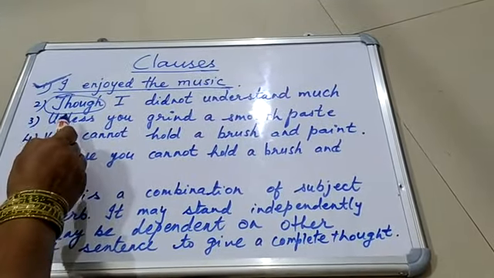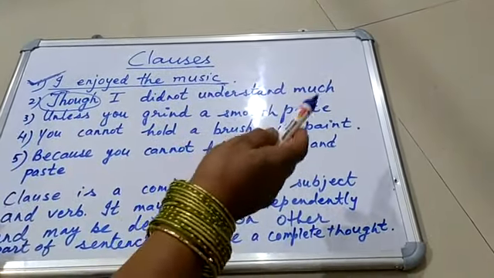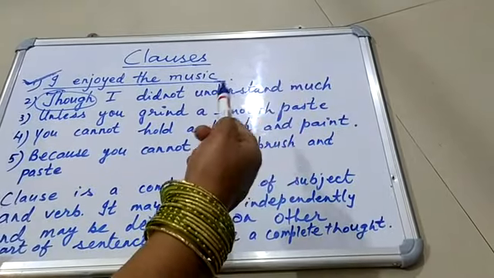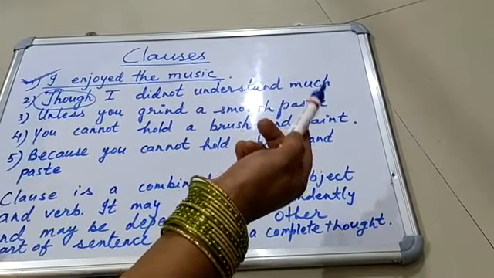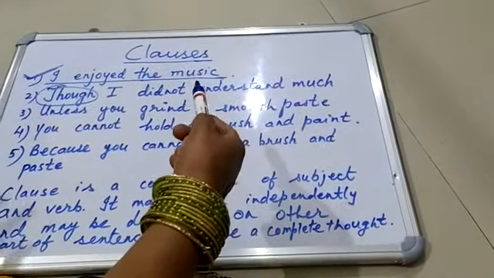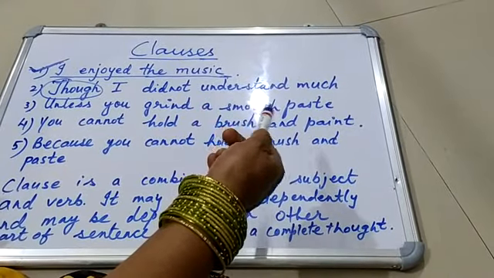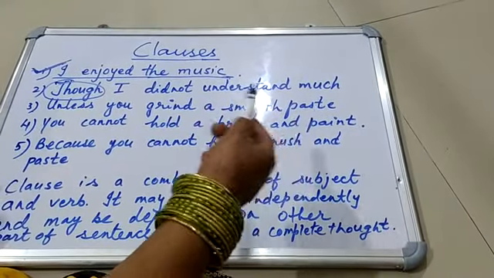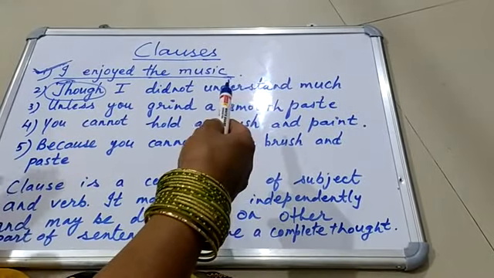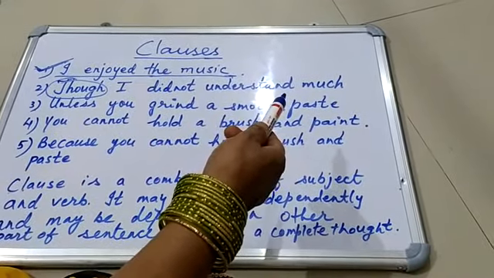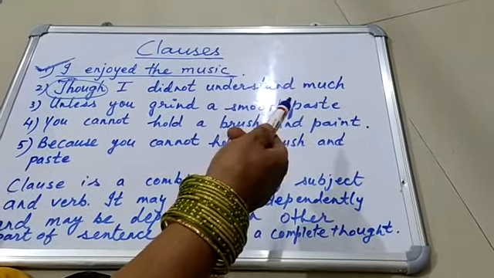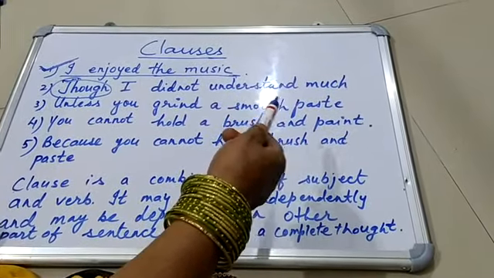Number 3, unless you grind a smooth paste. Then what? Unless you grind a smooth paste, what? So it's not clear that unless you grind a smooth paste, then what would be the outcome? So here also the meaning is not clear. The thought or idea the sentence wants to give is not clear.